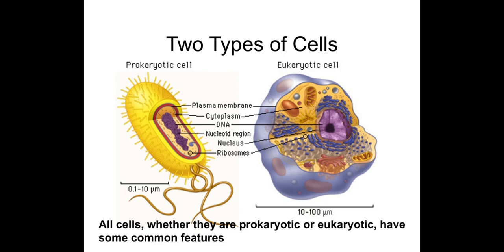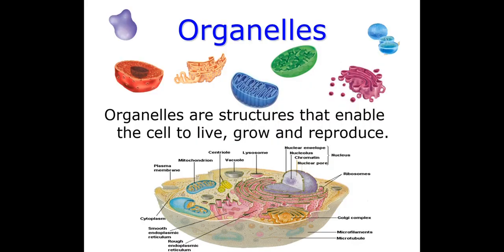All cells, whether they are prokaryotic or eukaryotic, share some common features. Organelles. Organelles are structures that enable the cell to live, grow and reproduce. There are different types of organelles found in the cell, performing different functions so that the cell can live easily, grow and reproduce.